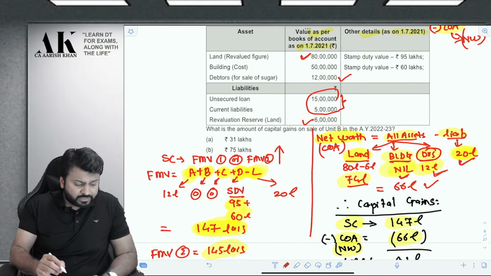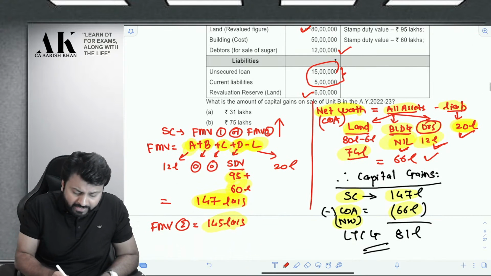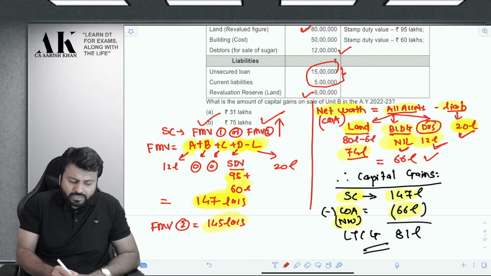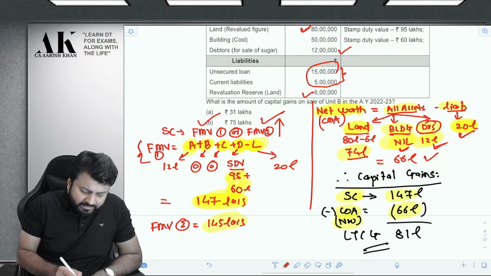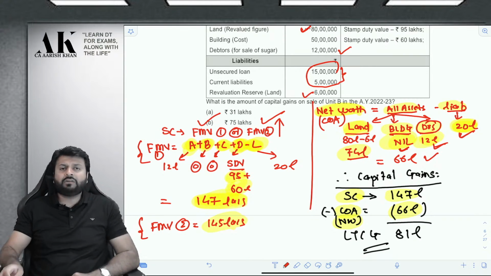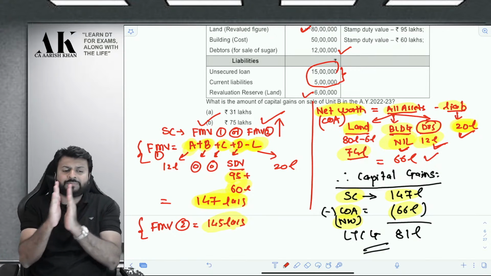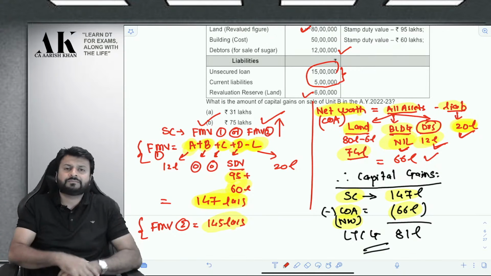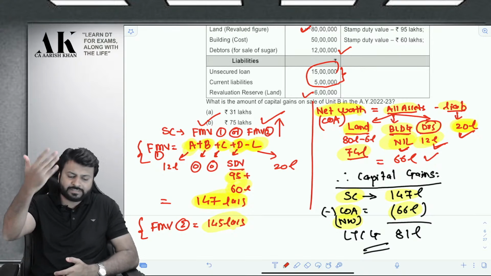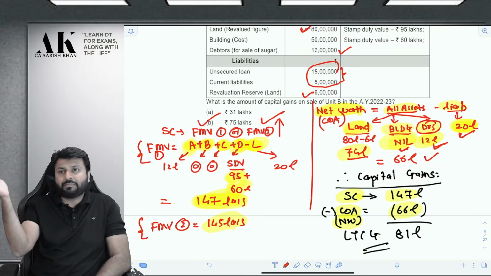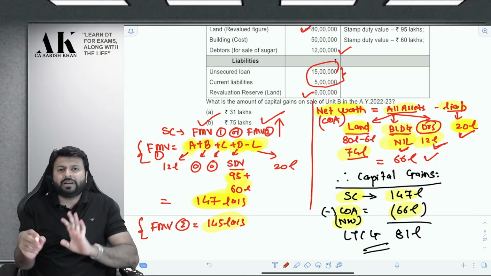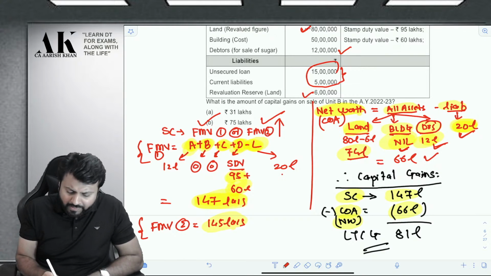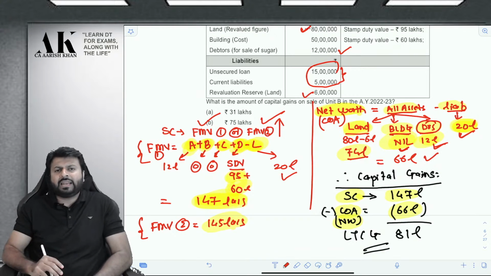Now what is the sale consideration? Sale consideration is FMV1 or FMV2, whichever is higher. Now what is FMV1? FMV1 is this, FMV2 is this. How is FMV1 computed? A plus B plus C plus D minus L. What is A? What is B? What is C? What is D? Let me go from backward. And what is L? L is liability, book value of all liabilities. So book value of all liabilities is 20 lakhs. So I am taking L as 20 lakhs.